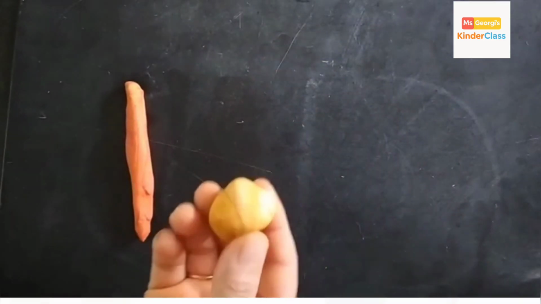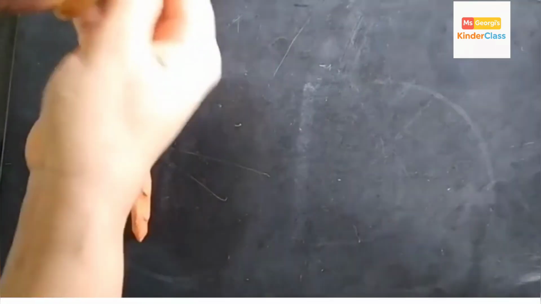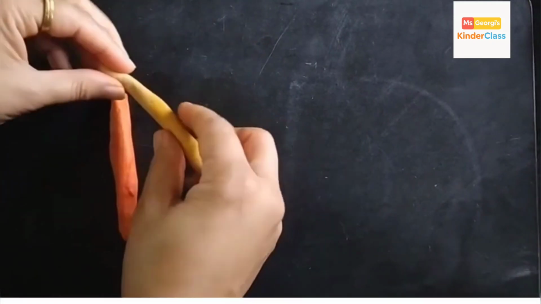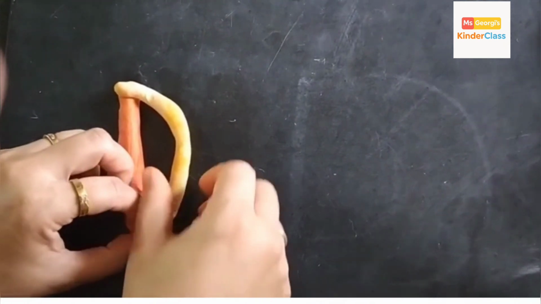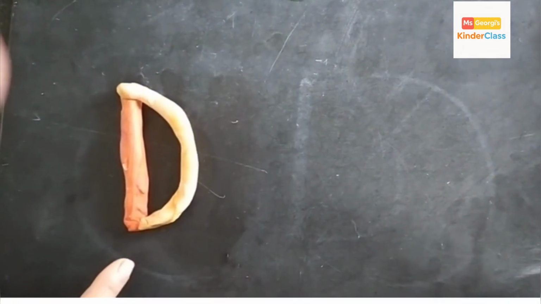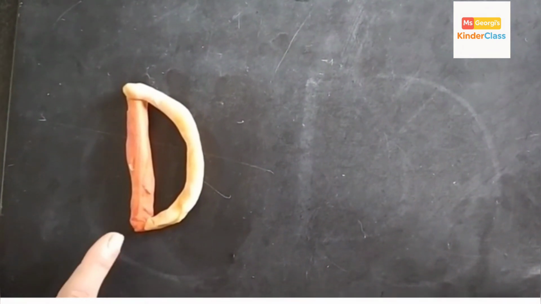Now take another piece of clay and roll it nicely again. Roll, roll, roll. And now place it like a curve. And look here, this is letter D and the sound is D.